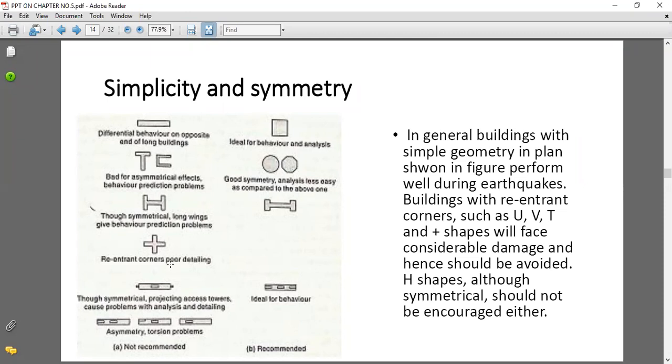Why? Because of their uneven shape, there is no simplicity and symmetry in their structure, in their plan, and so such types of plans we have to reduce as far as our earthquake resistant building structures are concerned. Okay, that is the point.